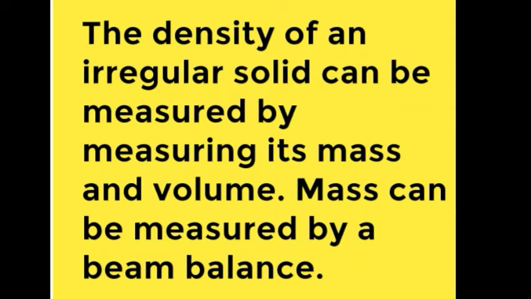Now how to find out the density of irregular solids. Irregular solids are the solids which do not have a regular shape, like stone. So density of irregular solids can be measured by measuring the mass and volume, and mass can be measured by using a beam balance.